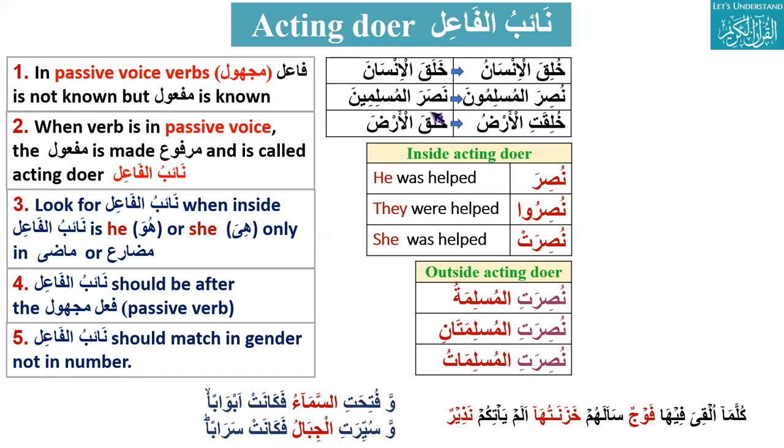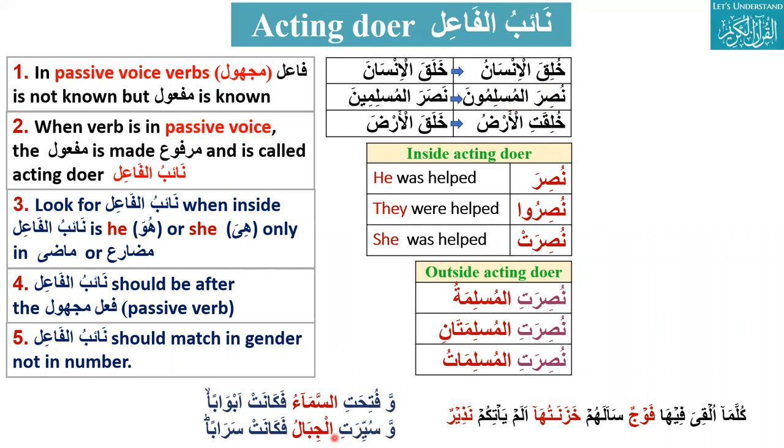Nasara al-muslimina. So Nasara, he helped al-Muslimin, the Muslims. He helped the Muslims. Okay, now if we make Nasara passive, it would be Nusira, he was helped. So al-Muslimina, which is majroor, mansub, will become al-Muslimuna, which is marfu instead. So the Muslims were helped. So what is naibul file here? Al-Muslimuna.